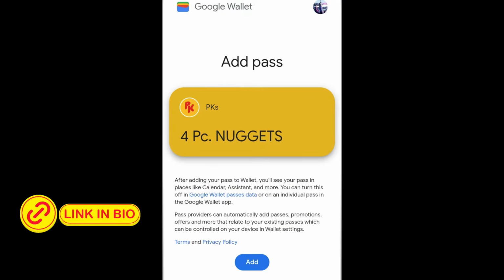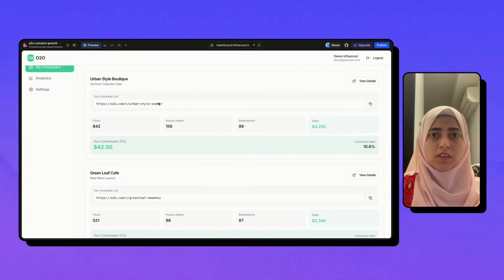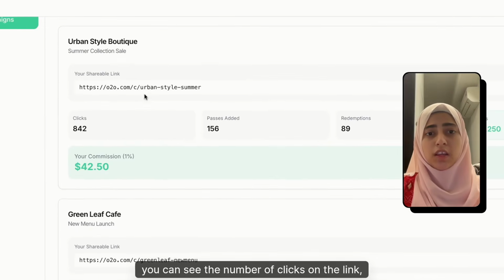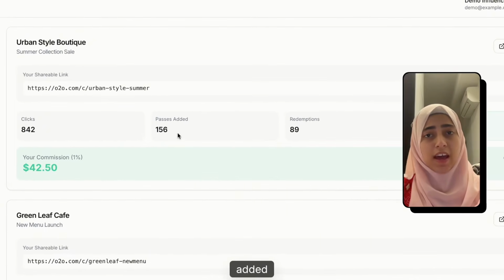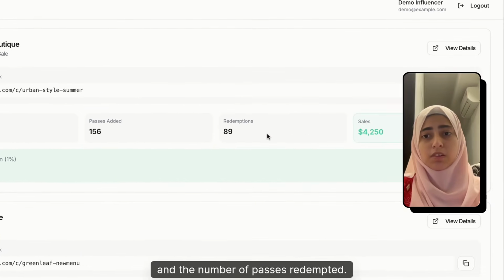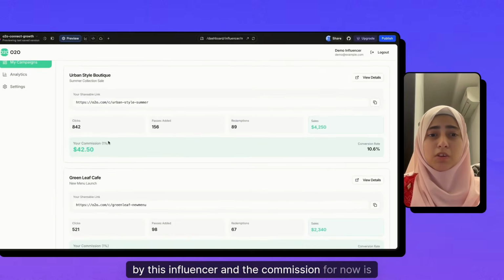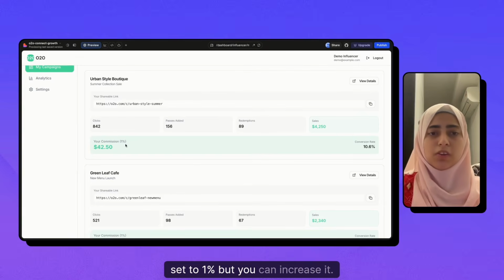When a follower clicks on the link, Apple or Google Wallet passes would be dynamically created, which they can then add to their wallets. So for this campaign, the Urban Style Boutique, you can see the number of clicks on the link, the number of passes added, and the number of passes redeemed. The sales that were brought in by this influencer, and the commission for now is set to 1%, but you can increase it.